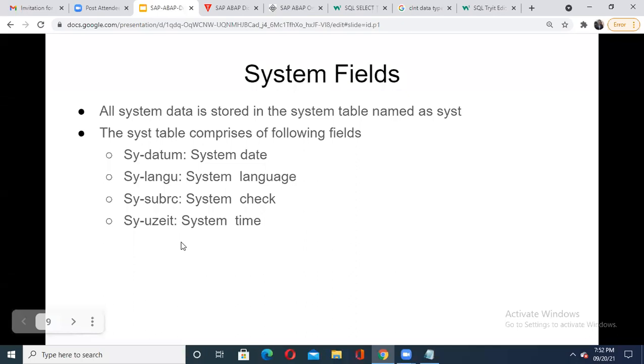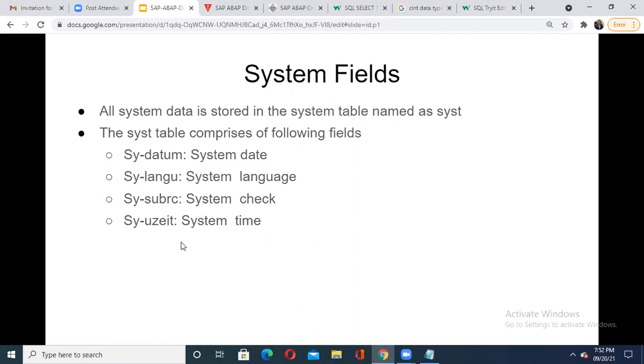Last time we saw one example, one program where we were able to extract the date of the system with the help of such a variable. So system fields you have to use very carefully, and most of the time the system restricts the programmer from using them. But these are certain fields which you can use to get the information.